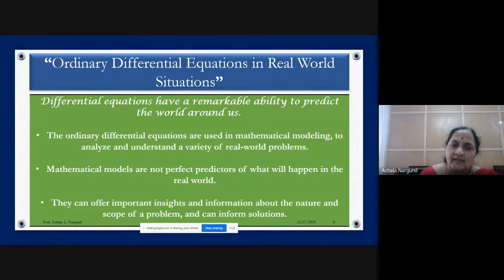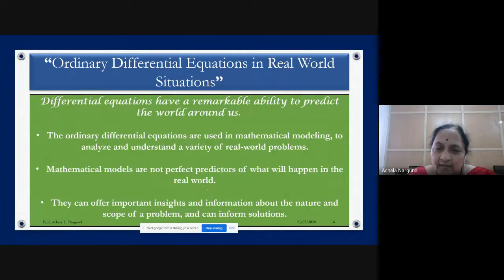We can say that within the next 24 hours or next 48 hours, it will rain. But we cannot say exactly that at 12 o'clock it rains or at 2 o'clock it rains. That would be a perfect prediction. If you can predict perfectly at what time it rains and how long it rains, then that is a perfect model. But we cannot do that.